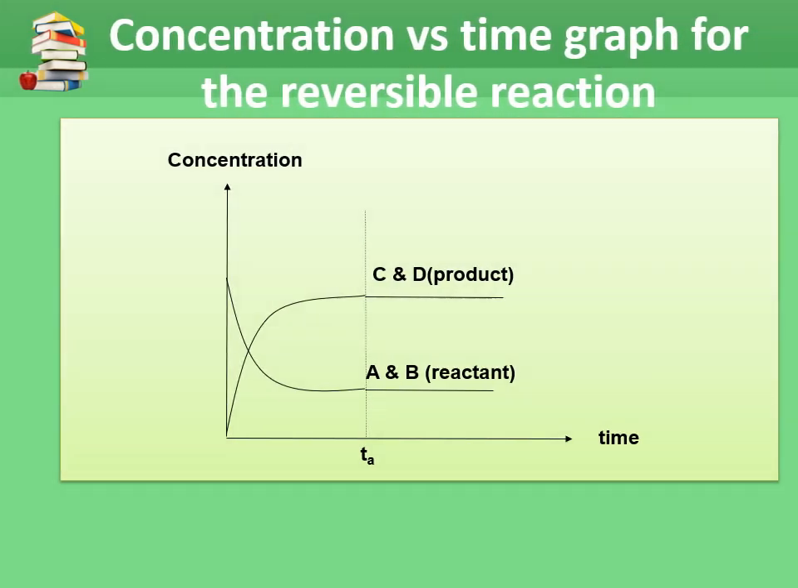Let's look at a graph showing concentration against time for a reversible reaction. At time equals 0, we can see that A and B, the reactants, are at maximum concentration, and C and D, the products, are 0. The concentrations of C and D increase with increasing time, and in contrast, the concentrations of A and B decrease. Up to a certain point TA, there is no further change in the concentration of products and reactants.